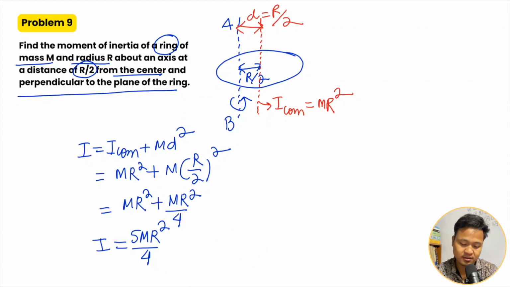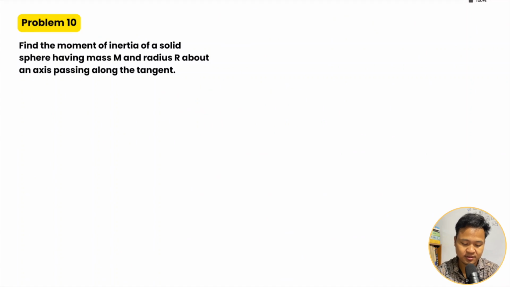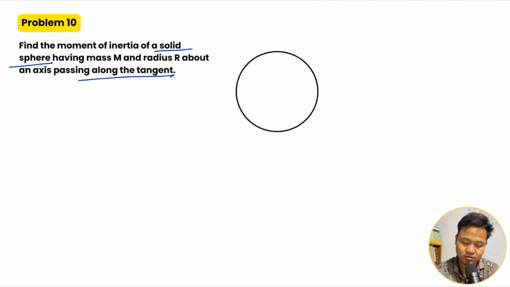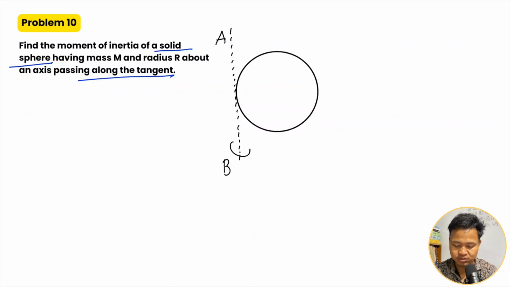Next question. Find the moment of inertia of a solid sphere having mass M, radius R about an axis passing along the tangent. I'll try to draw a sphere here. So this is a sphere, and the axis is along the tangent. So here this is the axis along the tangent. Let's say AB. So the whole thing is rotating about AB.